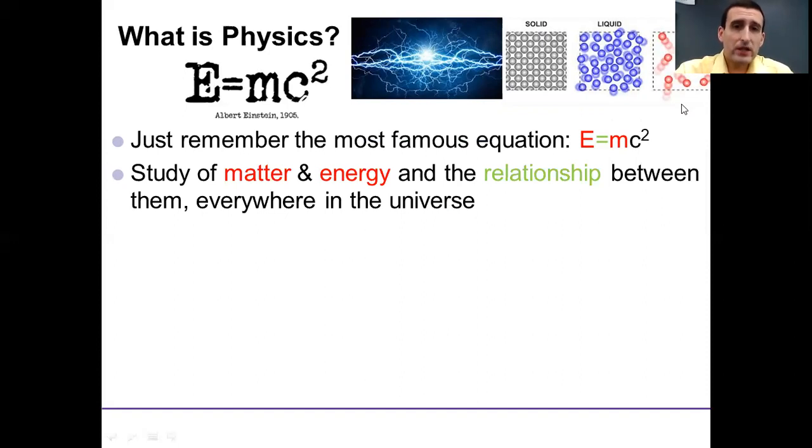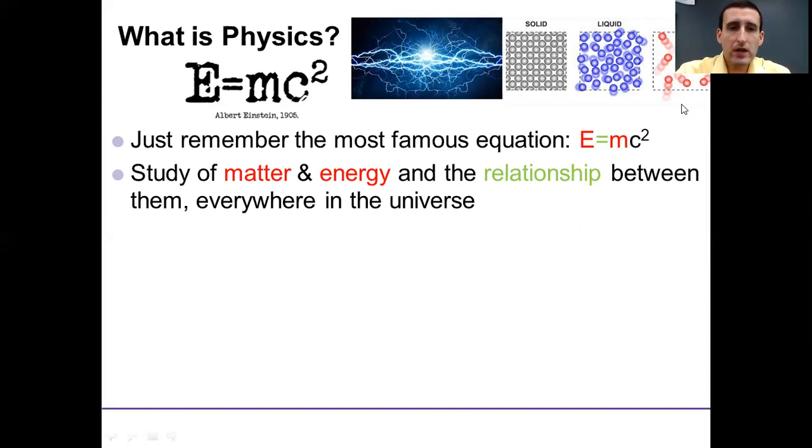So we have both the matter piece and the energy piece, and we also have how the two are related. Of course, that's represented in this equation by the equal sign, right? Energy is equal to mass times the speed of light squared. That's what E equals mc squared really says. We're not going to go into the details of that in this particular course, but again, most famous equation in physics, you've heard of it before, and it's the definition of physics.